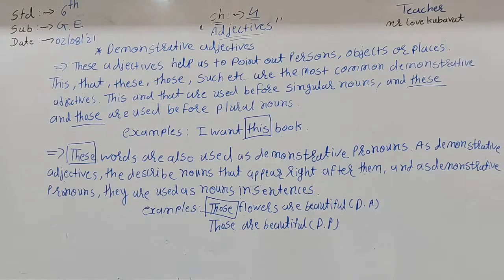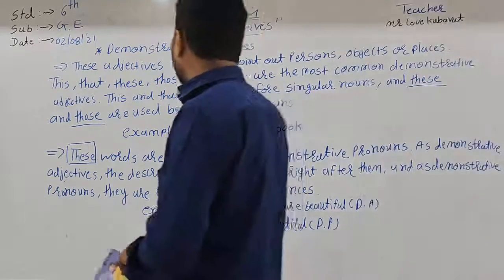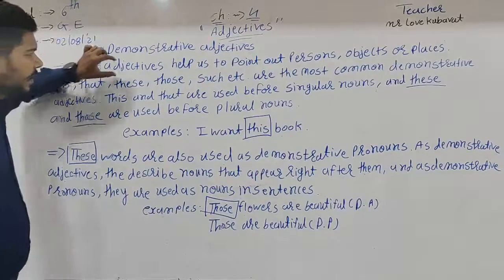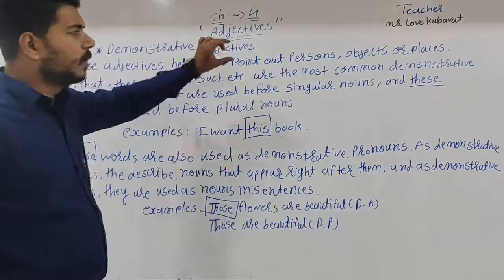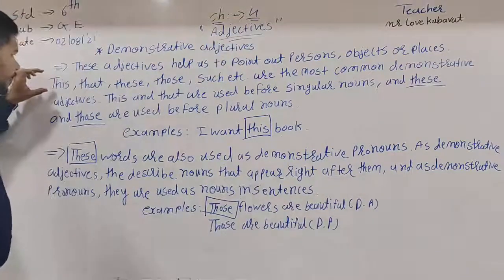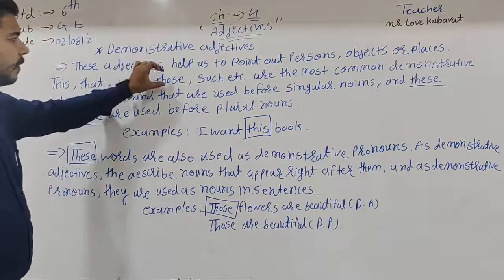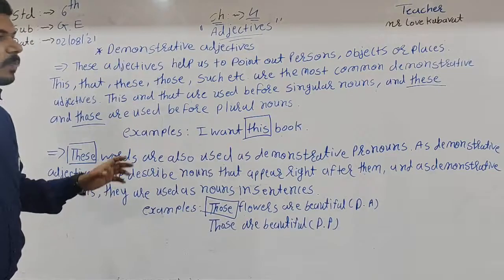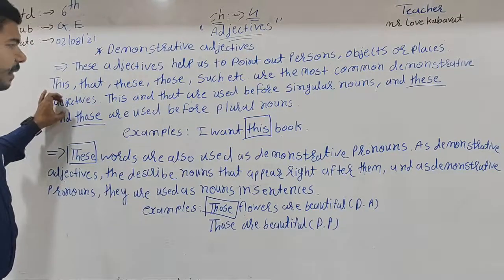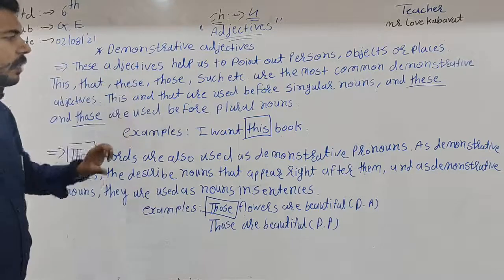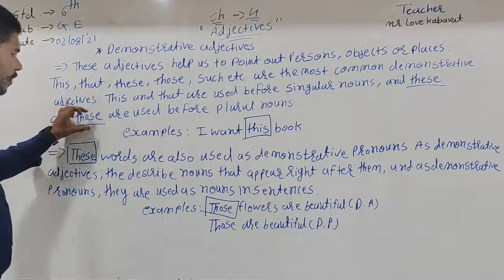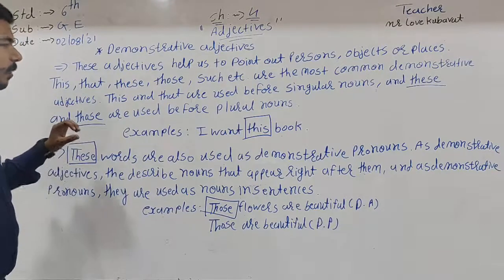Okay students, I just repeat this type of adjectives, demonstrative adjectives. These adjectives help us to point out persons, objects or places. This, that, these, those, such, etc. are the most common demonstrative adjectives. This and that are used before singular nouns, and these and those are used before plural nouns.